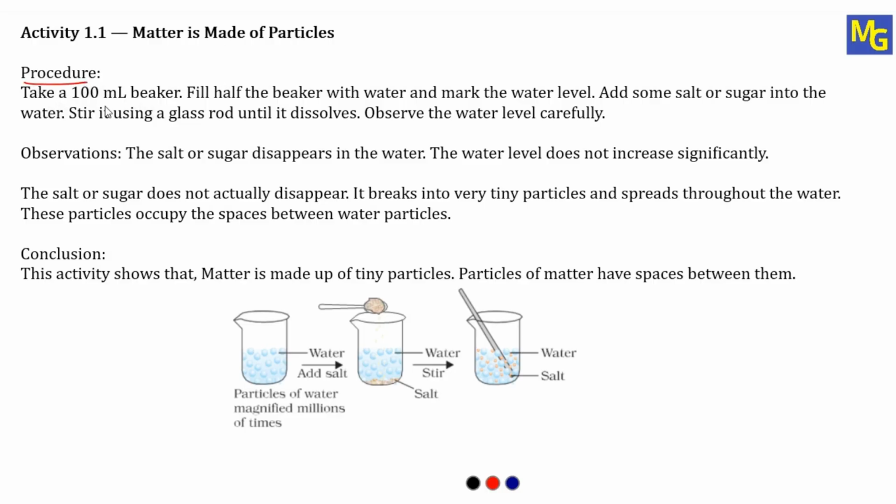Take a 100 ml beaker, fill half the beaker with water. So I have to take a 100 ml beaker, and in that I am going to take water, half of the beaker, and mark the water level. Imagine this is a beaker, and in this beaker, half of the beaker I am going to take water.